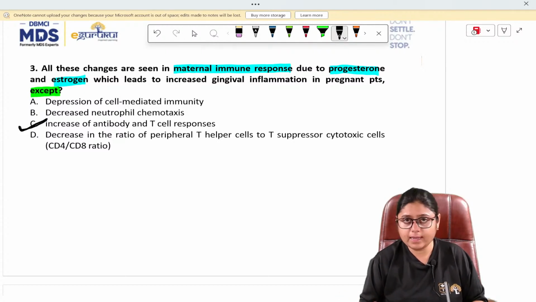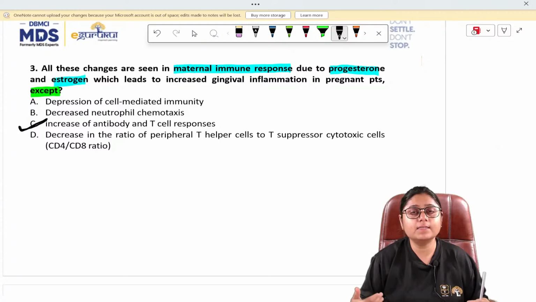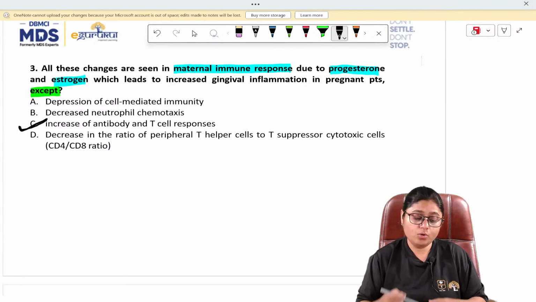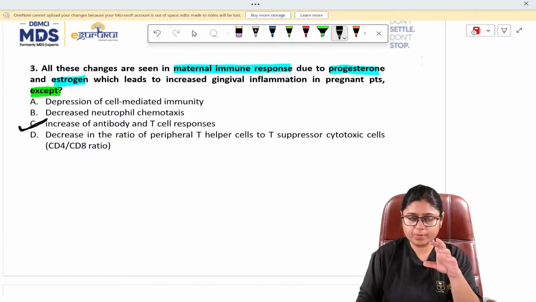First the mast cells and next the neutrophils, right? So neutrophils will undergo chemotaxis, they will reach the bacteria and they will phagocytose the bacteria. Okay, so decreased neutrophil chemotaxis means the neutrophil will not be able to reach the bacteria. There will be no chemotaxis of the bacteria.